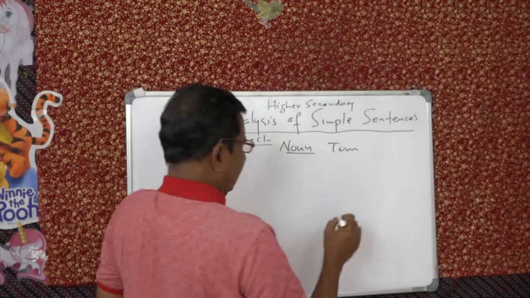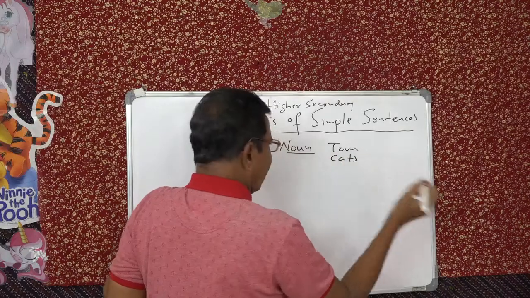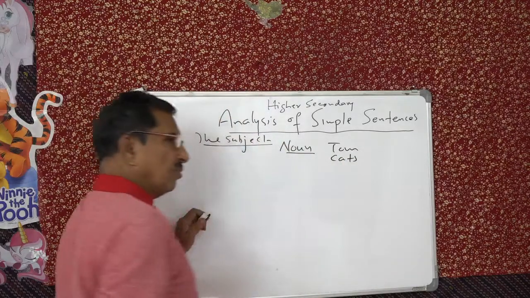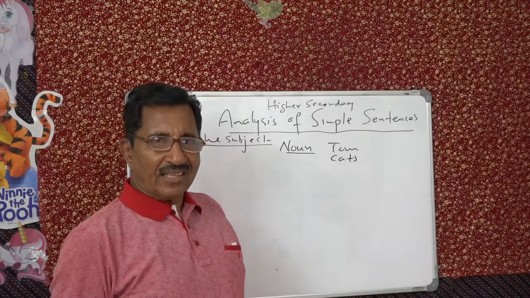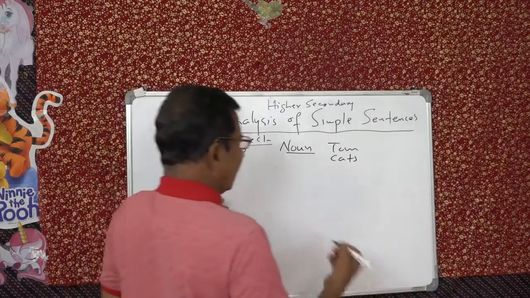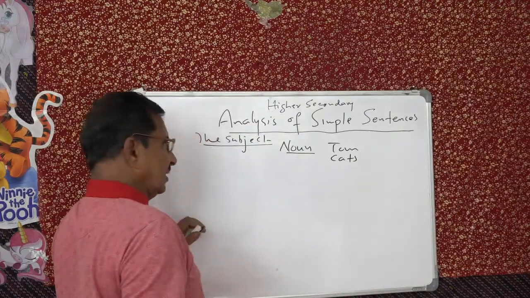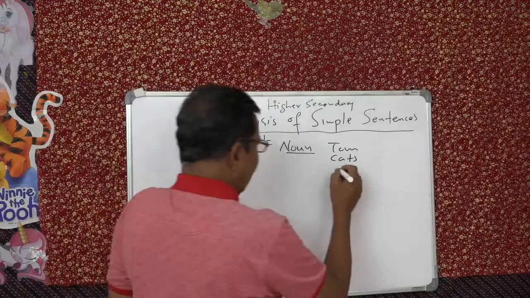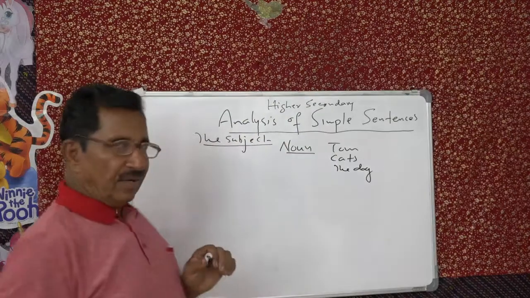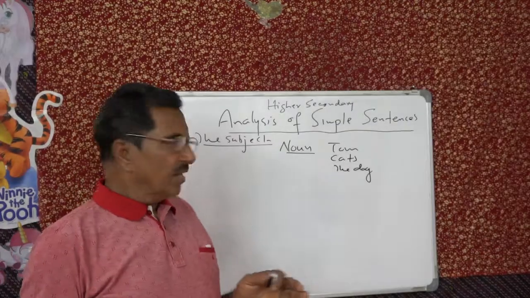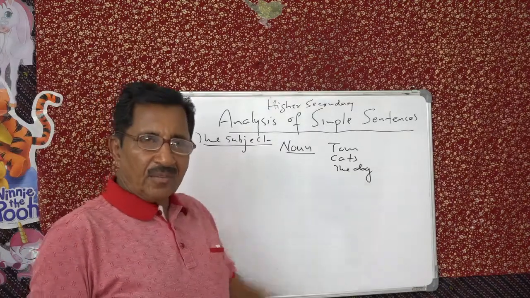Then a common noun, cat. Cats are useful. Singular or plural? Cats. Cats are useful. Or useful animals, you can say. And you can have stone. Then the dog. The dog is a faithful animal. Singular. So you have got proper, common nouns, singular and plural.